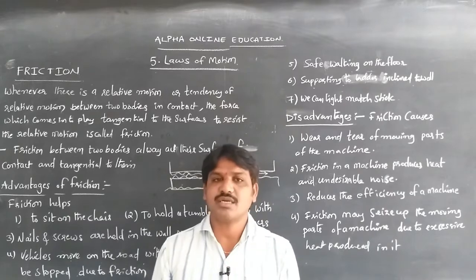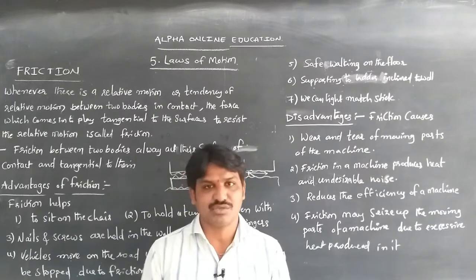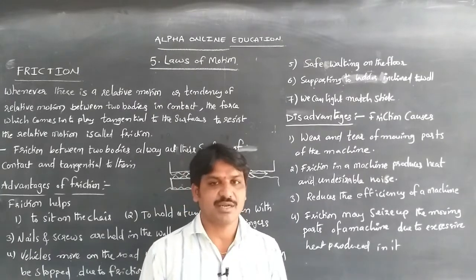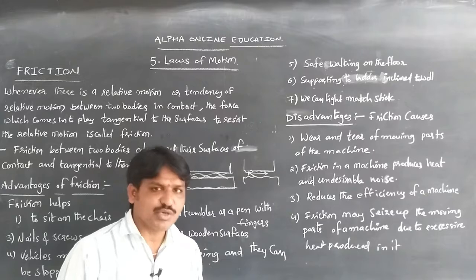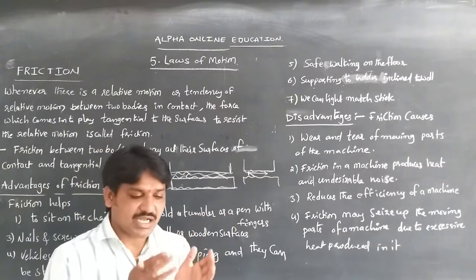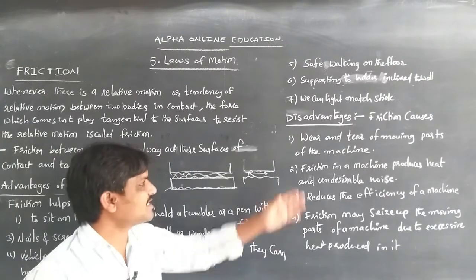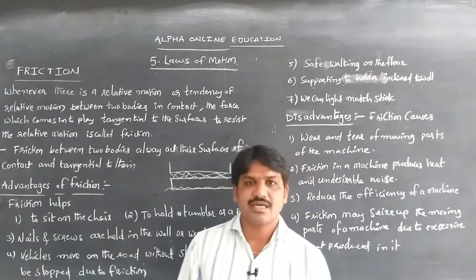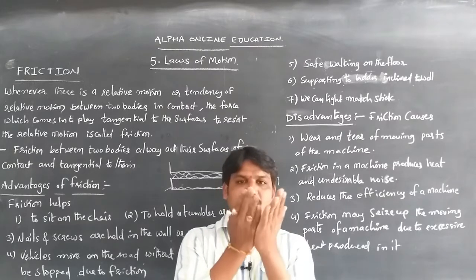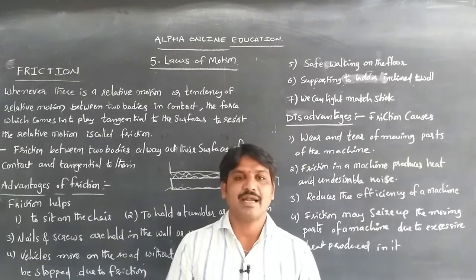Due to the production of heat and undesirable noise, the efficiency of the machine can be reduced. And if more heat is produced in the machine, then the whole engine of the machine can seize up. So these are the disadvantages of friction. Whenever friction increases, there is a disadvantage: whenever two parts are moving, they can be damaged, wear and tear can happen, heat and undesirable noises can occur, and the engine of a moving machine can seize up.